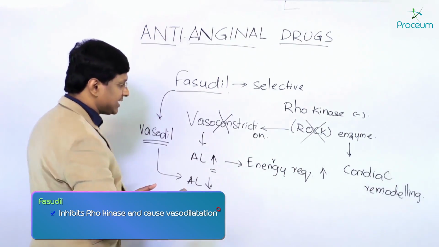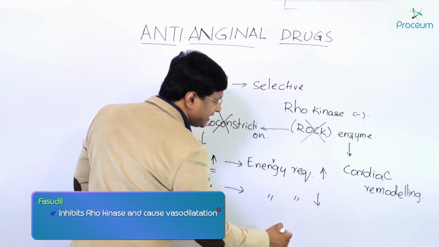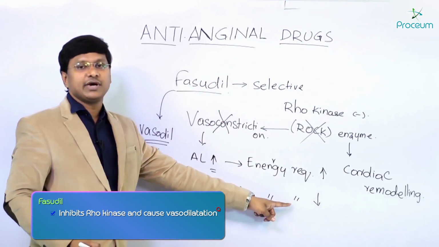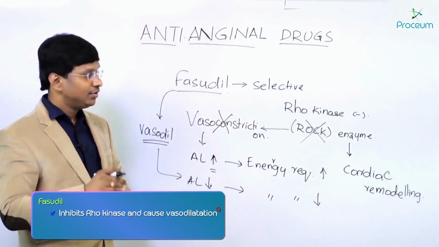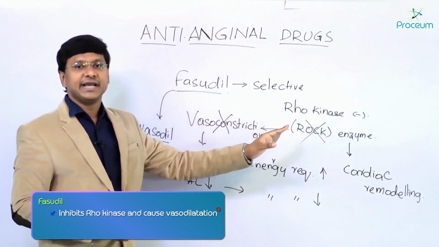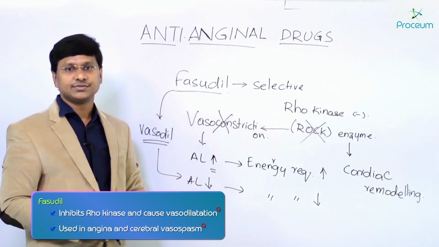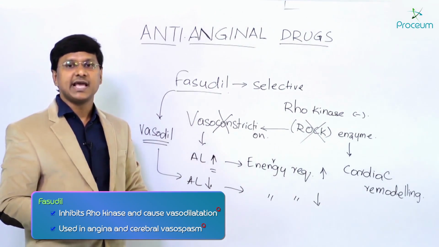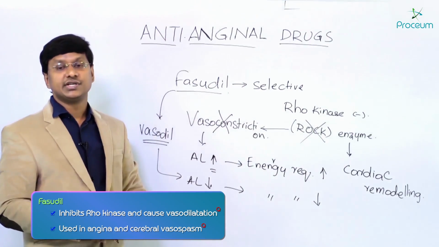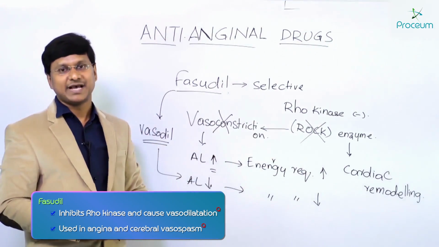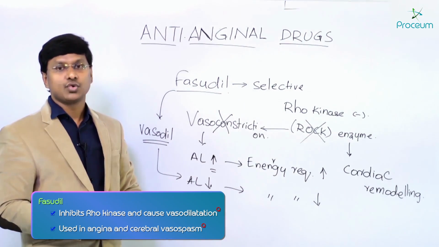When the afterload is reduced, the energy requirement will be reduced, and so the angina will reduce. So Fasudil, by inhibiting this enzyme, causes vasodilatation, and thus it can be used in angina, and it can also be used in cerebral vasospasm. So this is about Fasudil, which is a Rho-kinase inhibitor.